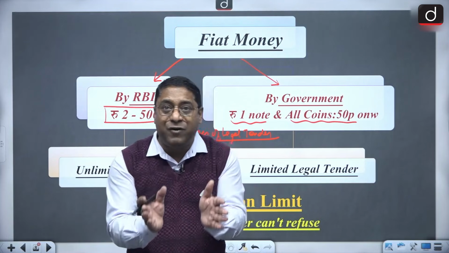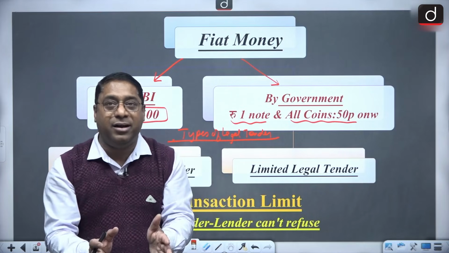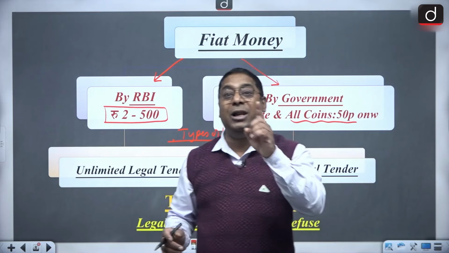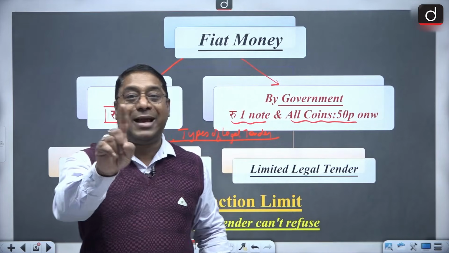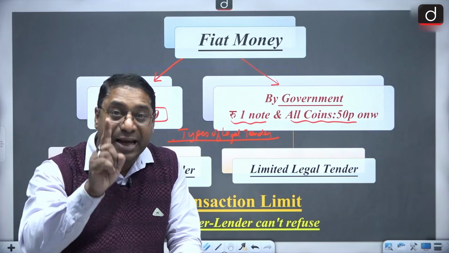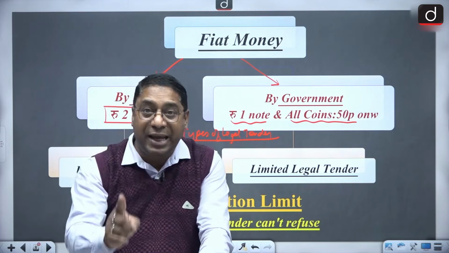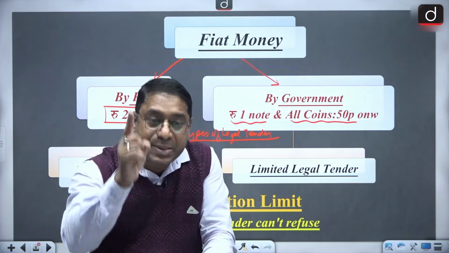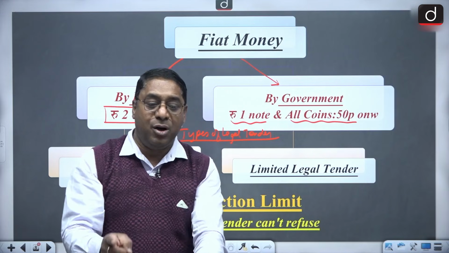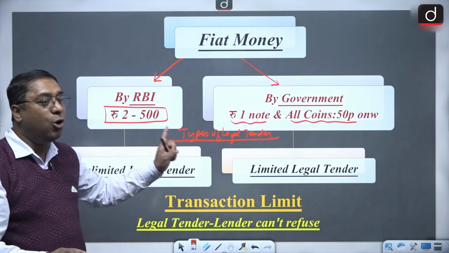It is the money which must be accepted for payments by law. That means no one can reject it. What did I say? Legal tender is the money that must be accepted for payments by law.